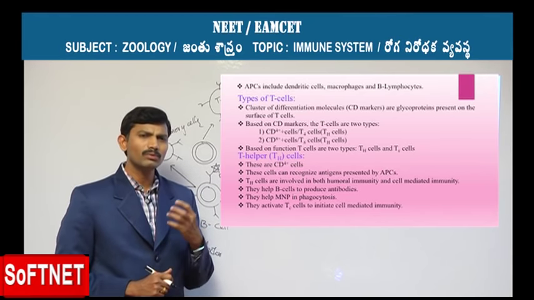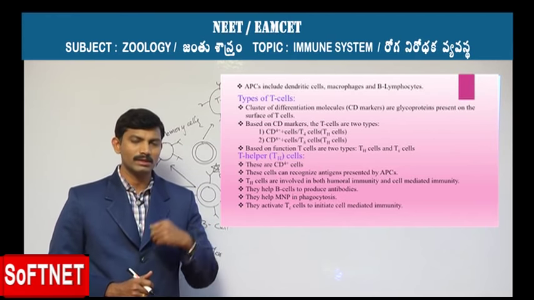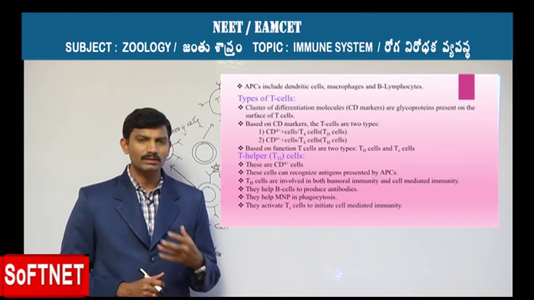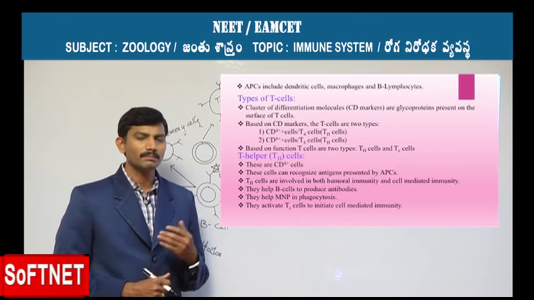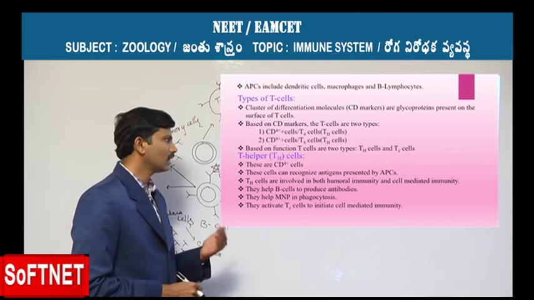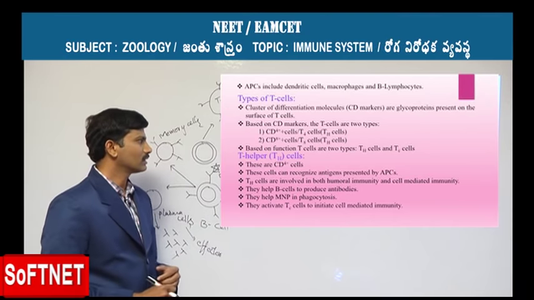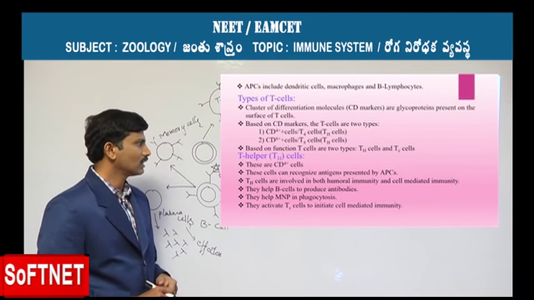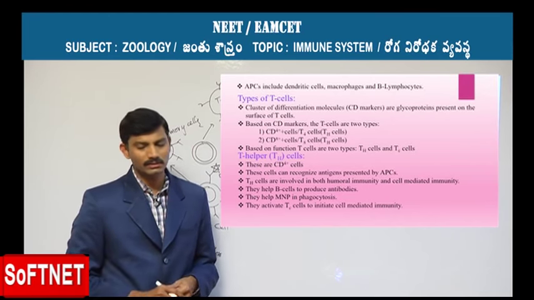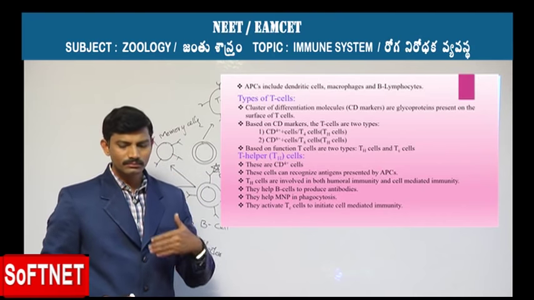The cells which are provided with a CD4 are called CD4 plus cells. The T cells which are provided with a CD8 marker are called CD8 plus cells. They are nothing but T4 cells or T8 cells, or the TH cells and the TC cells. Among them, the first one is the T helper cells, and T helper cells are provided with a CD4 marker.